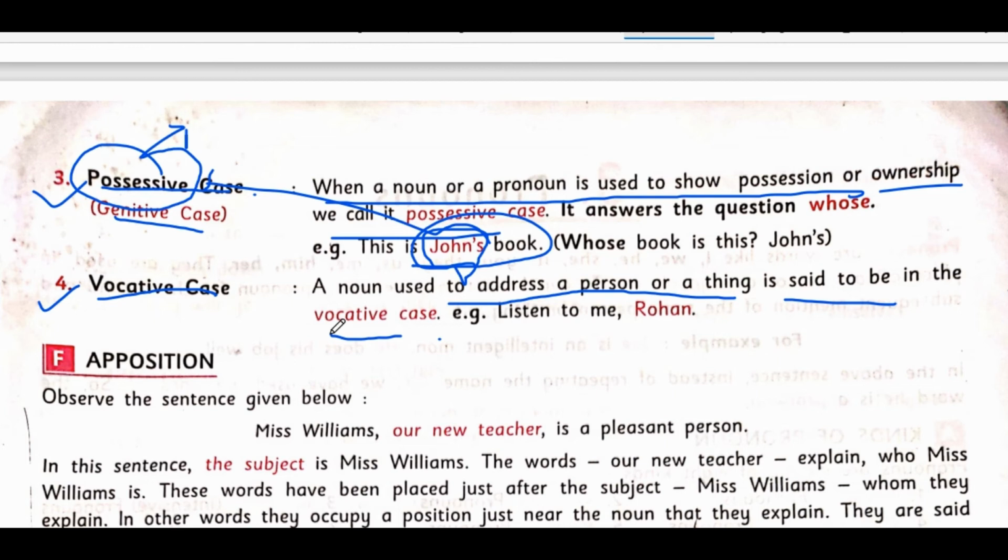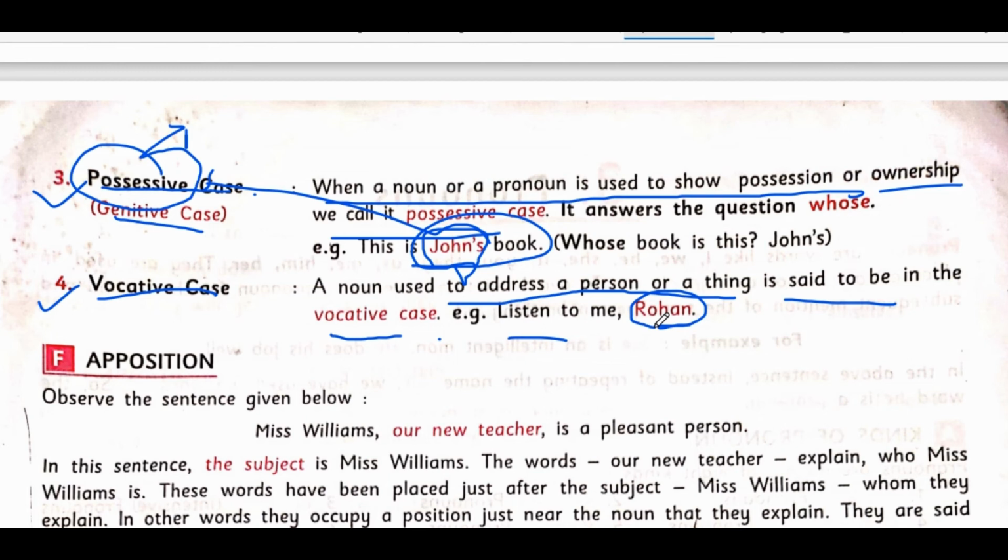Vocal means whose name you are calling. Okay. Now here it is. Listen to me, Arjun. Listen to me, Rohan. So Rohan is your vocative case. Suppose our principal calls a person, hey, open the door, Samuel. So he is saying to a particular person that you now go and open the door. So Samuel is called the vocative case.